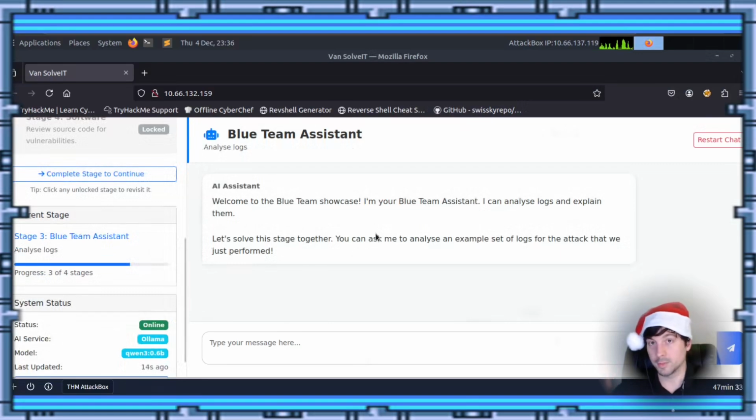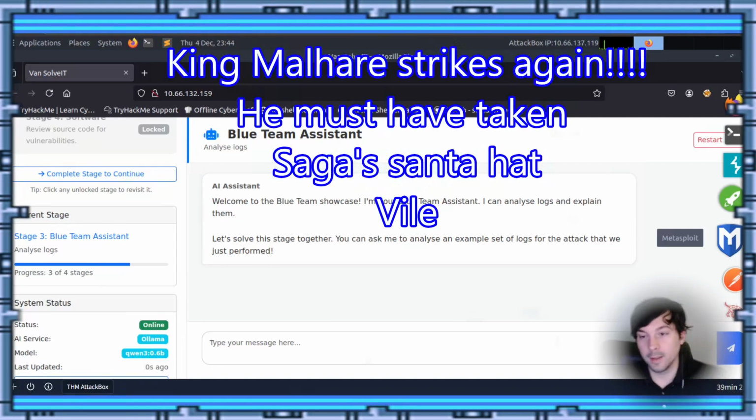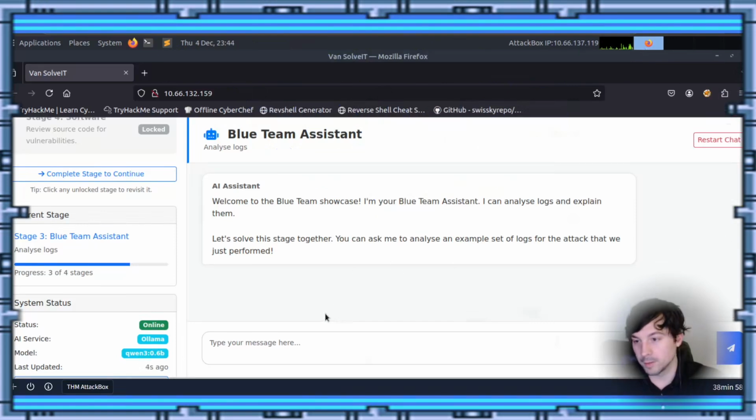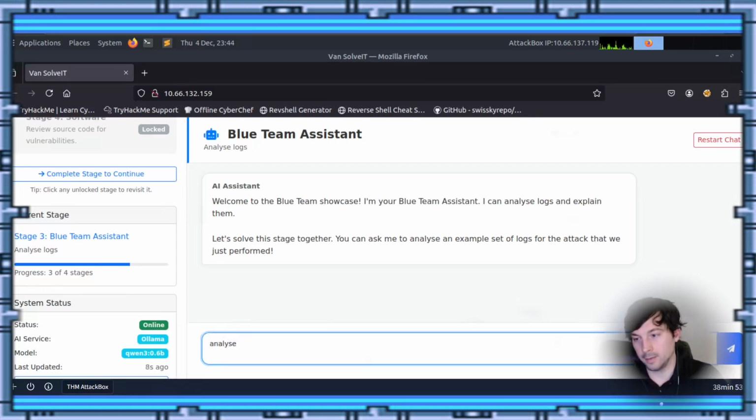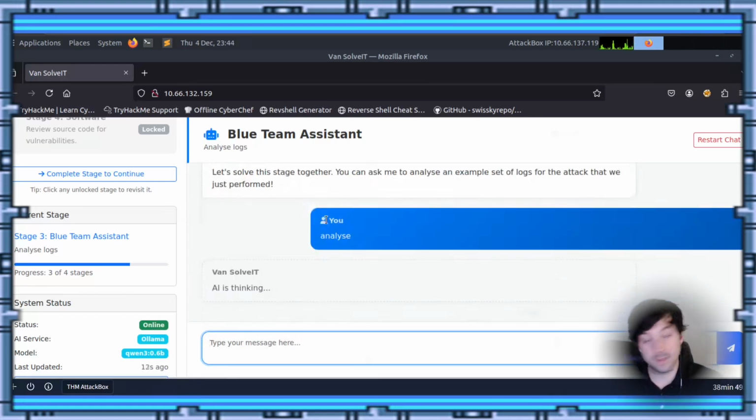So now we're on the Blue Team Assistant. All right. So with the Blue Team Assistant, it can help us analyze logs. So let's make that happen, shall we? So we'll come down here and we're going to type out analyze. See if it actually does something. It's thinking again. This bot likes to think, I tell you.